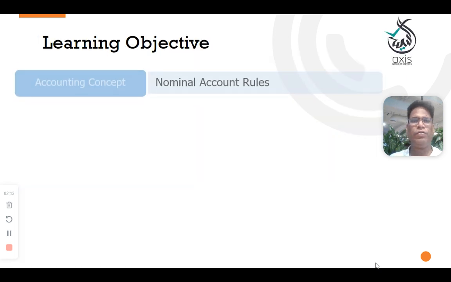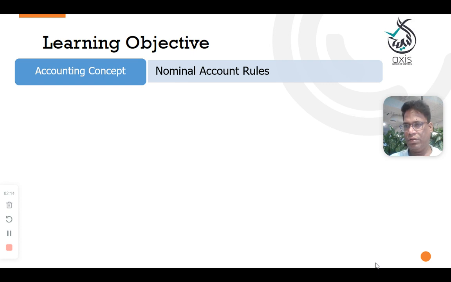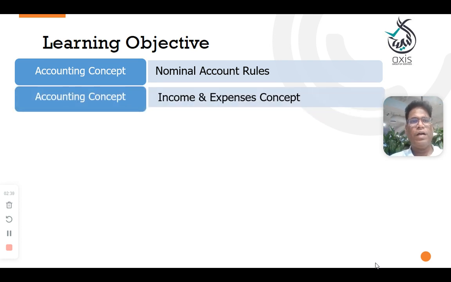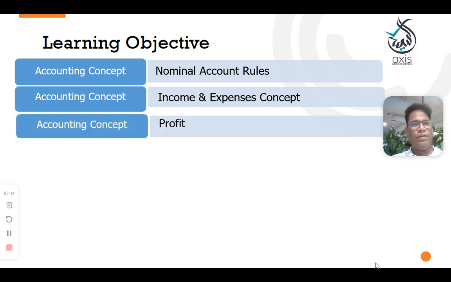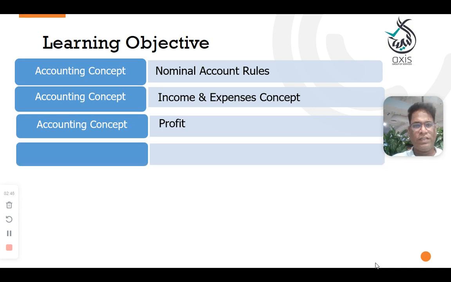So, now the learning objective is the nominal account rules. Hope you will remember there are three types of accounts: the personal account, real account, and the nominal account. We completed the personal account and real account entries concepts. Now we will try to understand the rules of nominal accounts and how to apply them on a given transaction. Next is the accounting concept of income and expenses. We'll try to understand the concept of profit.